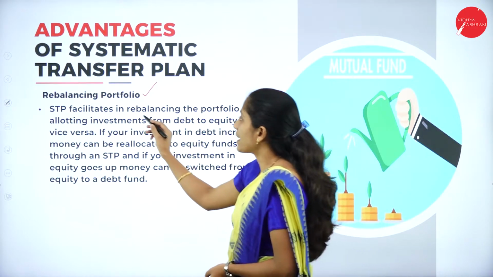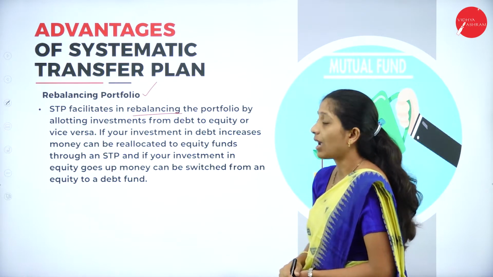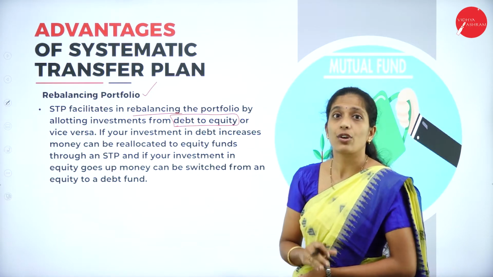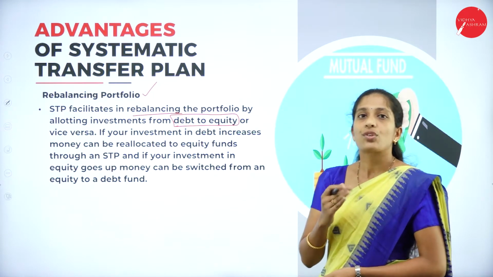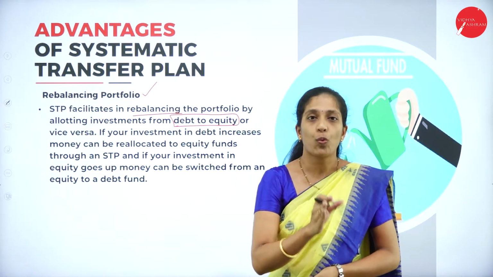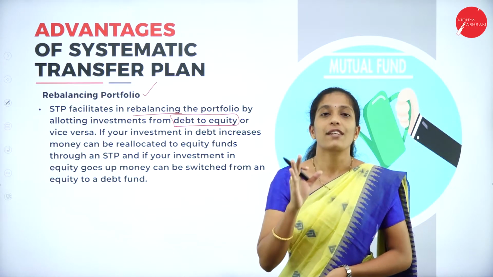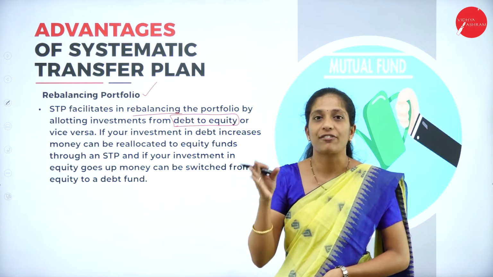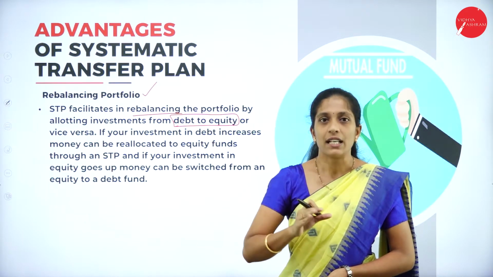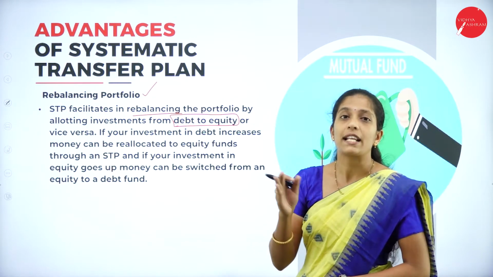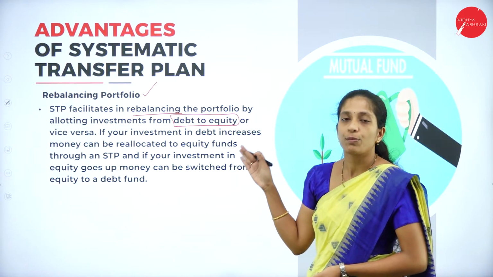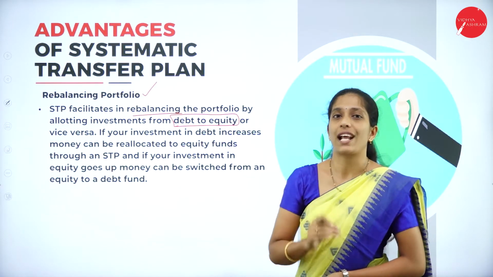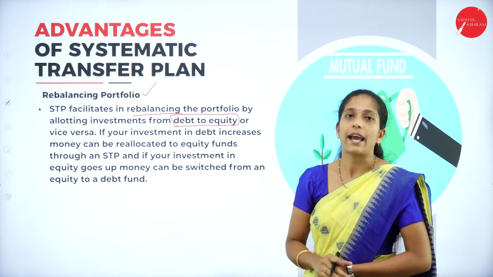So STP facilitates rebalancing the portfolio by allotting investment from debt to equity. So we are mainly going to consider debt and equity. It's better that investment is not made in one type of securities. Instead, the investment has to be divided between the debt as well as equity, so that if any loss or any imbalance occurs, then it can be recovered. So for mutual fund investors, there is an option to invest in both debt as well as equity, so that the risk can be minimized.